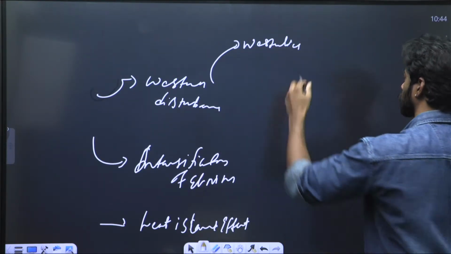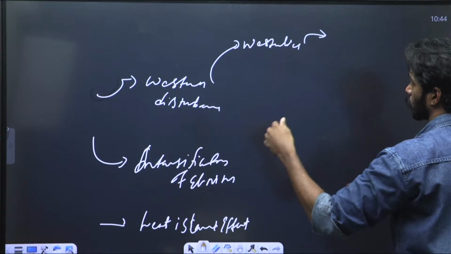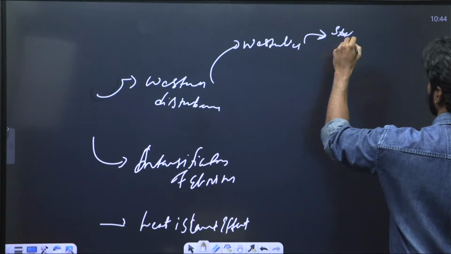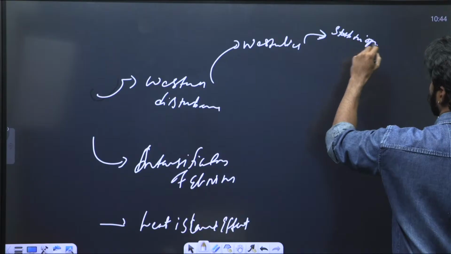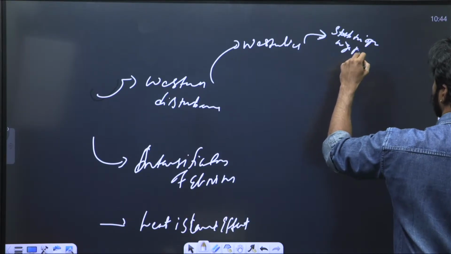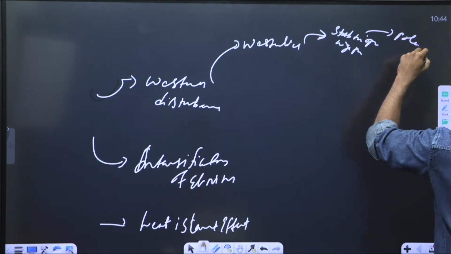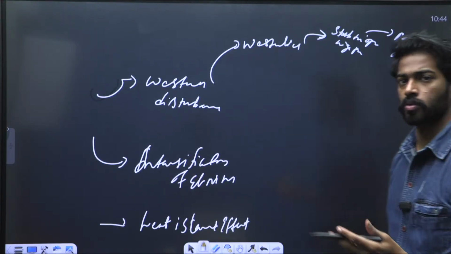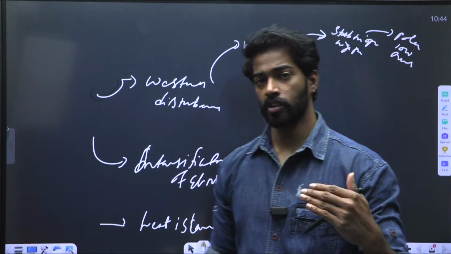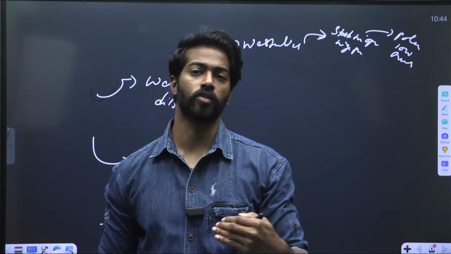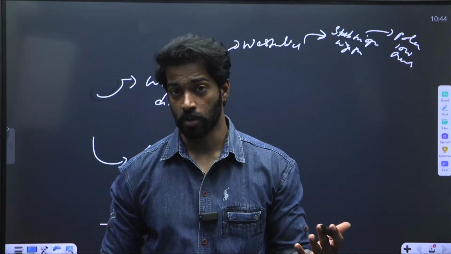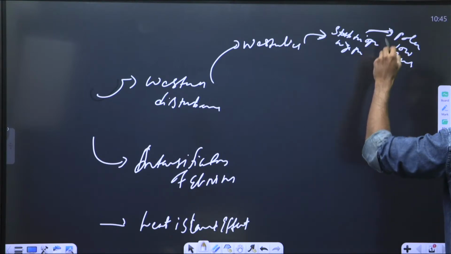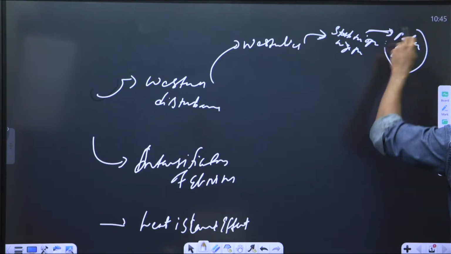Westerlies are nothing but west traveling winds that go from subtropical high pressure to polar low pressure, meaning that 30 degrees north and south to 60 degrees north and south is where the westerlies travel. And whenever these travel, they carry moisture, and they ensure that there is a high amount of rainfall.